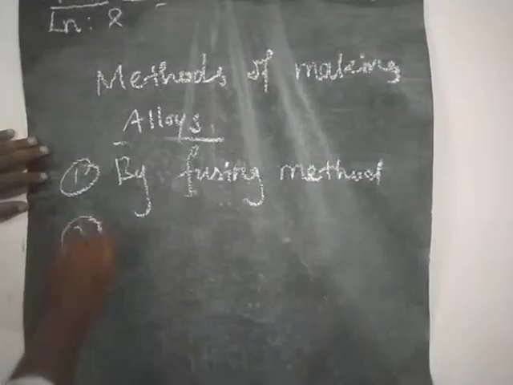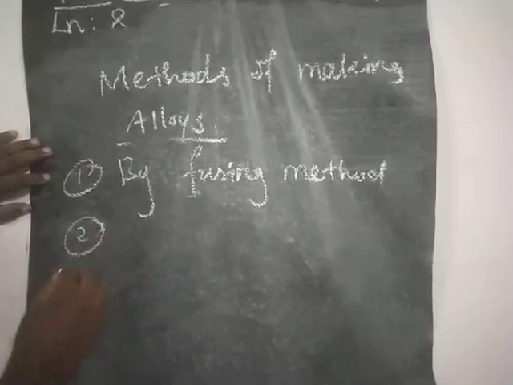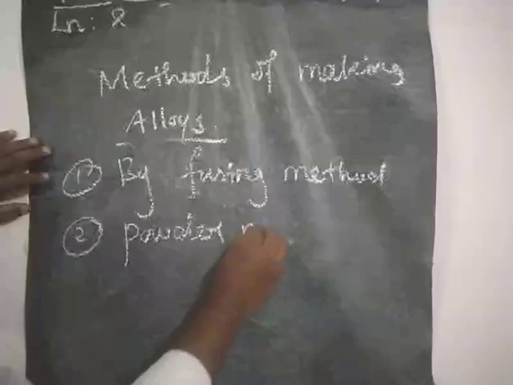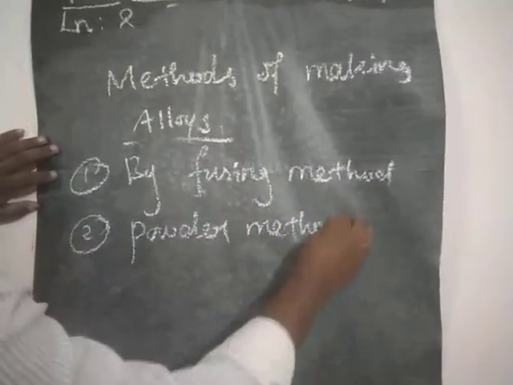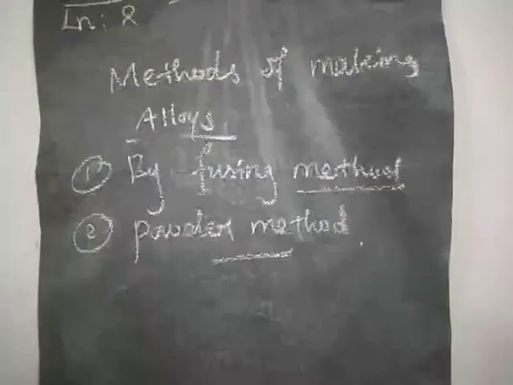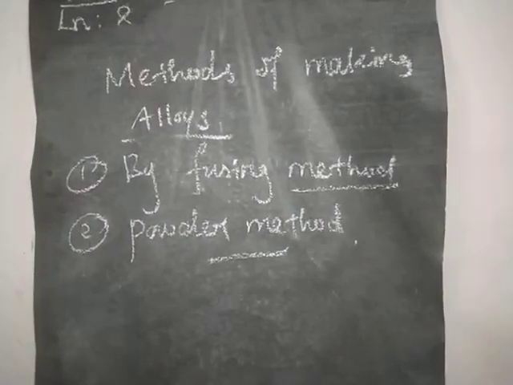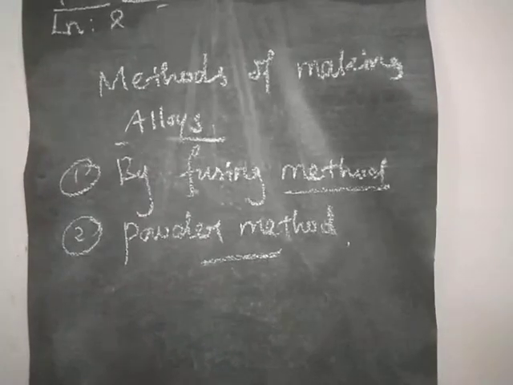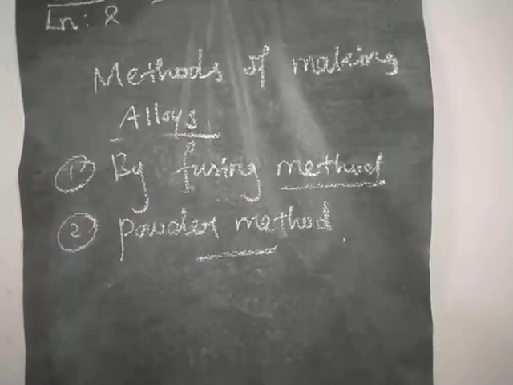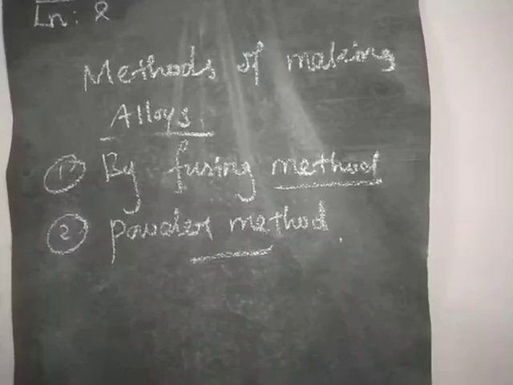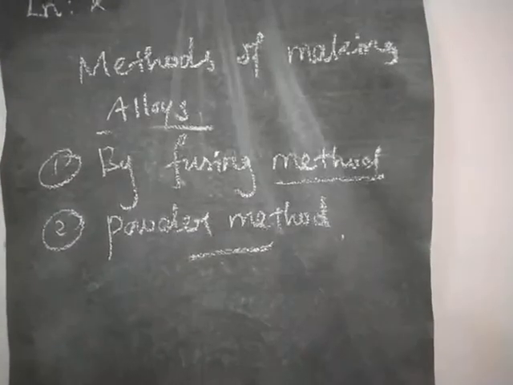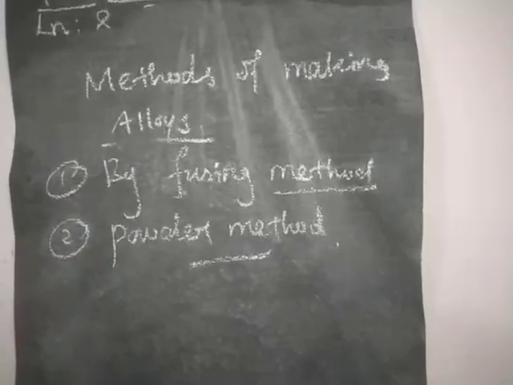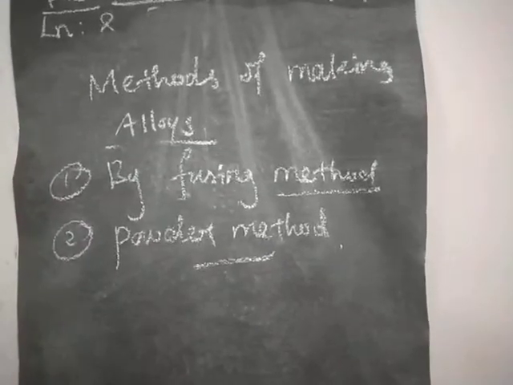Second one is the powder method. By the fusing method, we take more than two metals and fuse them to make a homogeneous mixture. In this way we make the alloy, by fusing the metals together. The second one is by compressing finely divided materials. That is called the powder method.